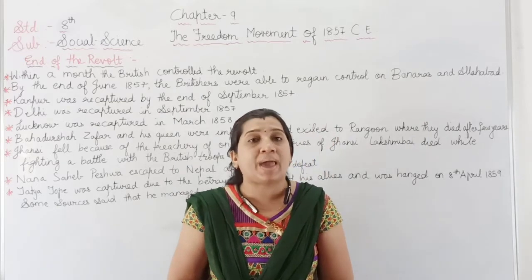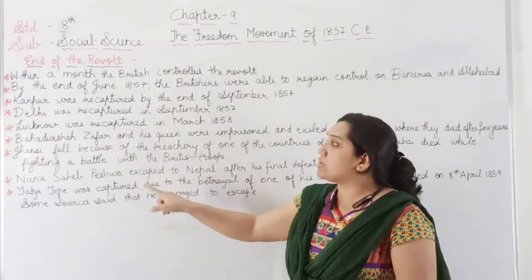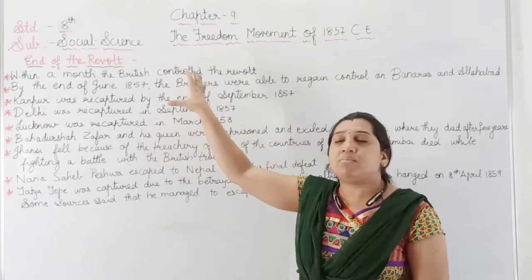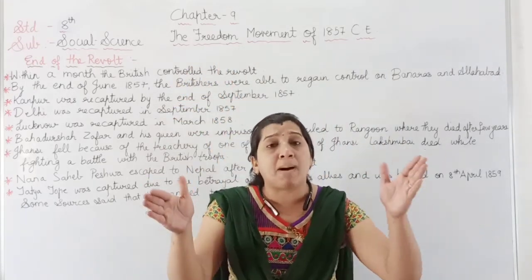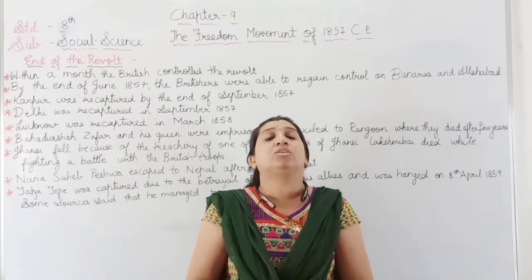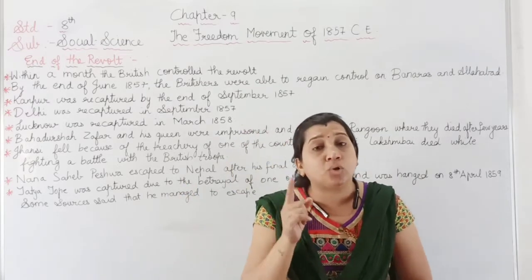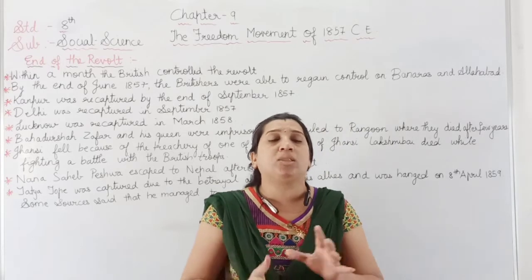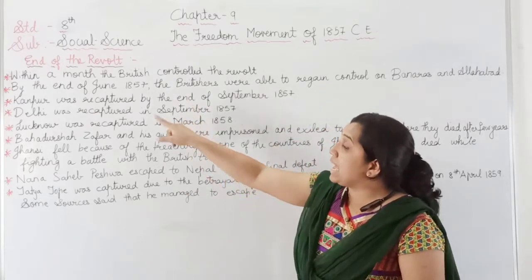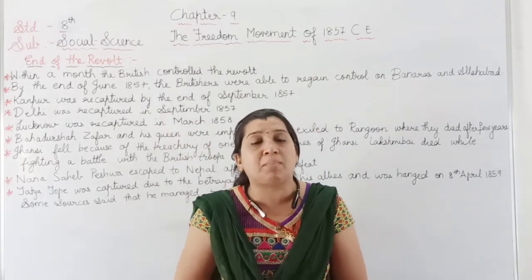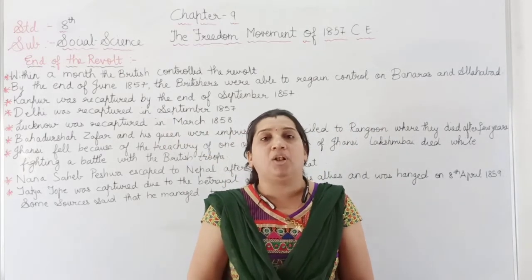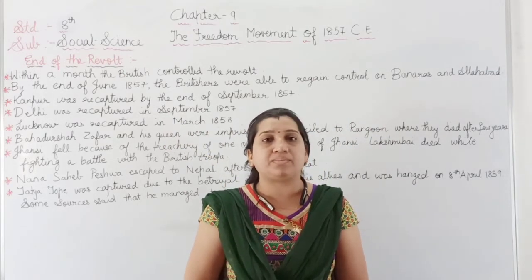So here we have studied how the states and parts controlled by the rulers and people of our country India were recaptured by the British, due to the lack of unity among the people of India.